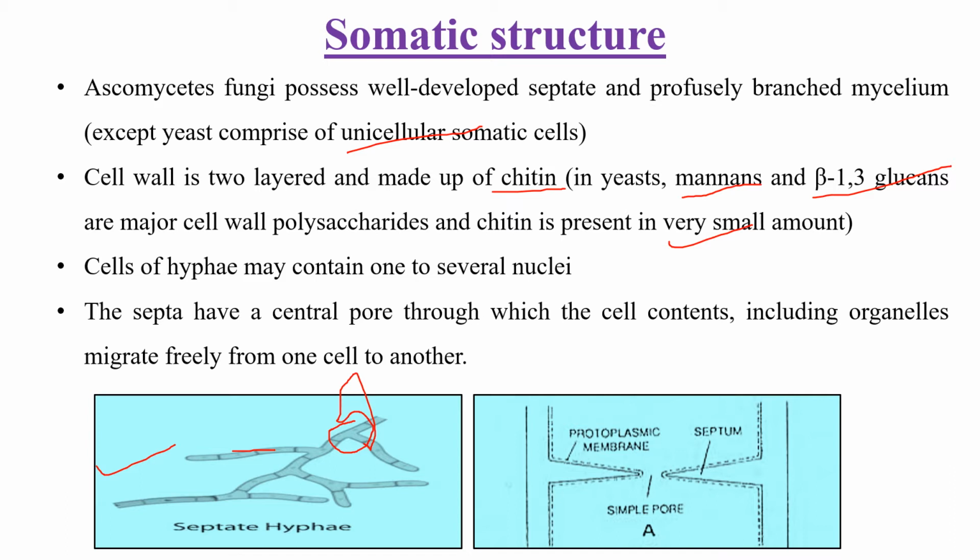If we take this one cell, this another cell, and this is the septum which has the central pore through which all the food materials move from one cell to another cell through the septal pore. This is, in general, the somatic structure of these Ascomycetes fungi.